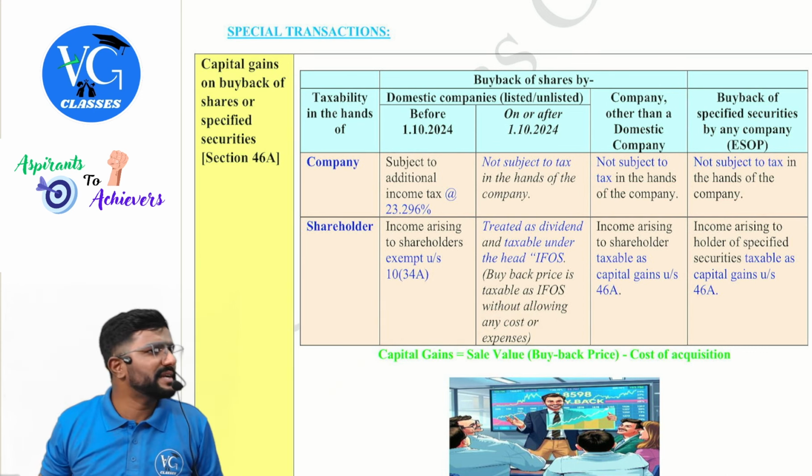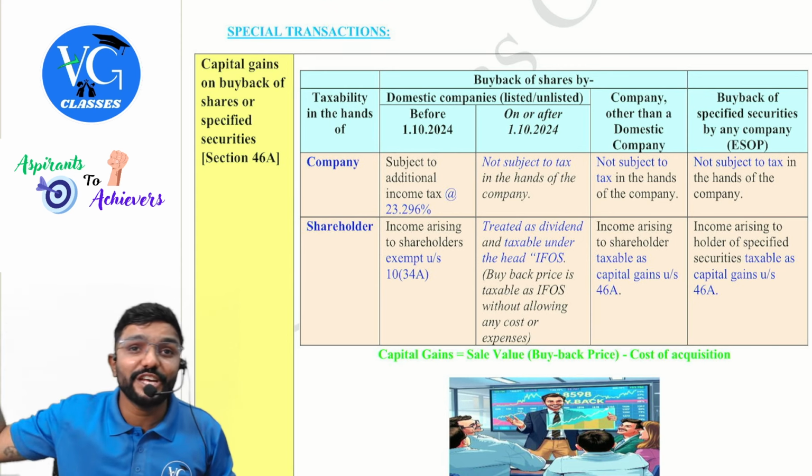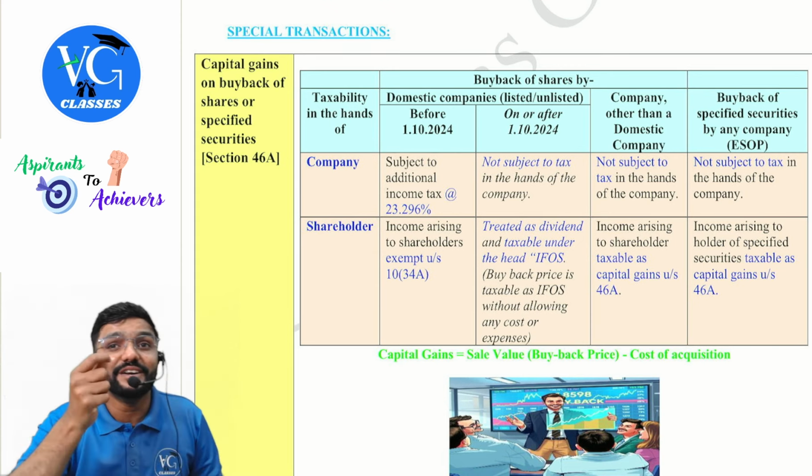Effectively, the rate was 23.296 percent. Who is paying tax? Company. On whose income? Shareholders' income. Any income? No. Capital gains income, what the shareholder has earned from the buyback of shares.